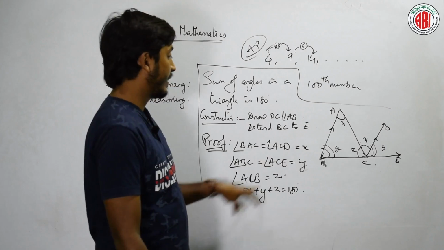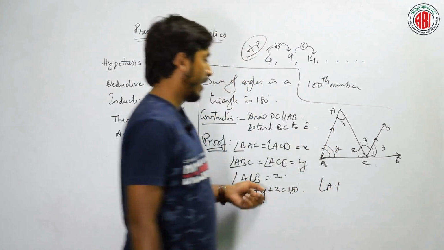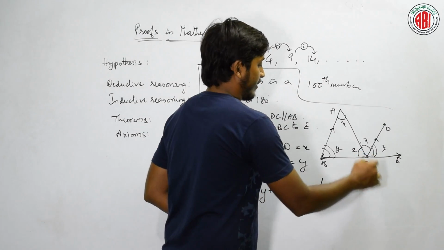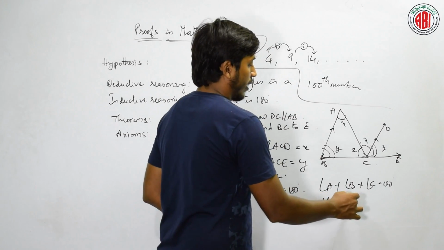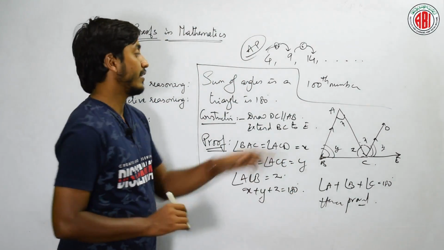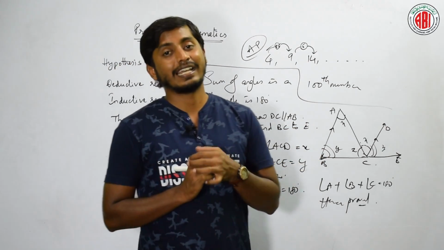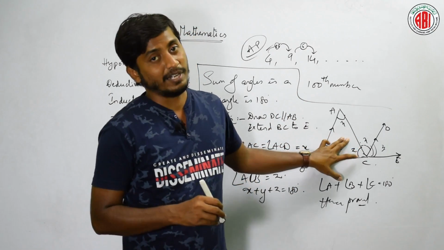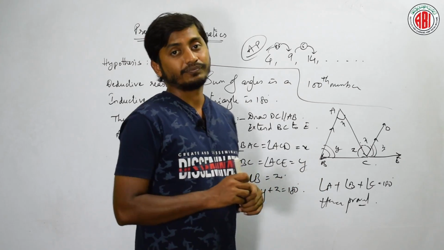Now tell me, what is x? x is angle A. What is y? y is angle B. What is z? Angle C. Right? Are we able to prove this? Yes, the sum of three angles in a triangle is 180. Clear? What is the theorem now? There is a physical statement given, and we have proven it mathematically.